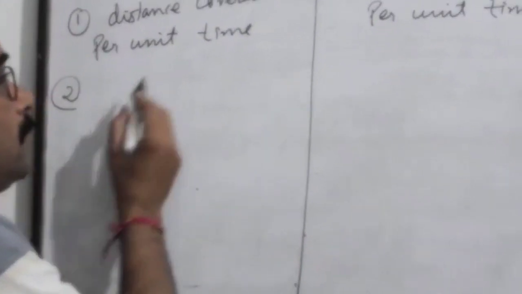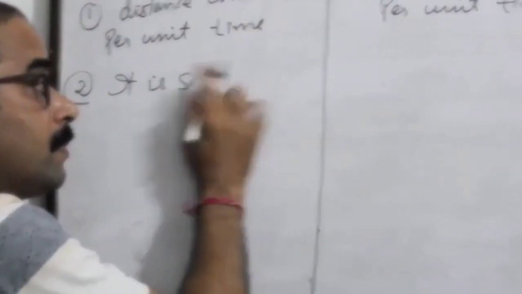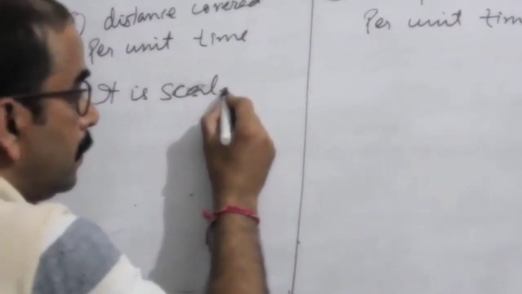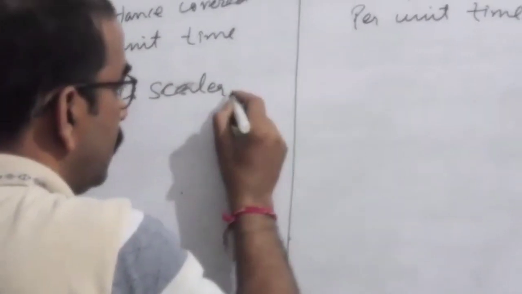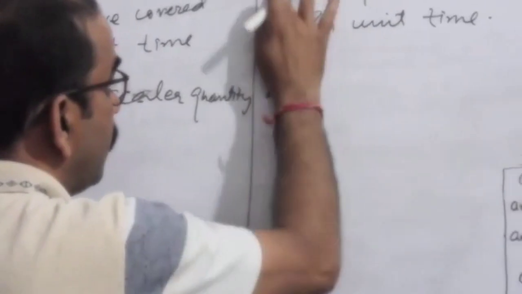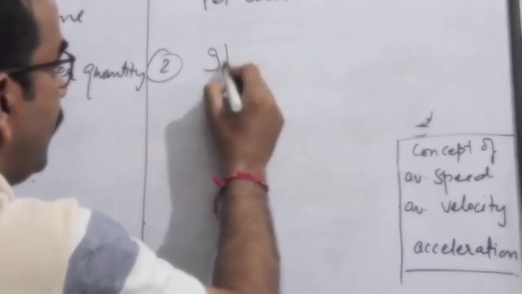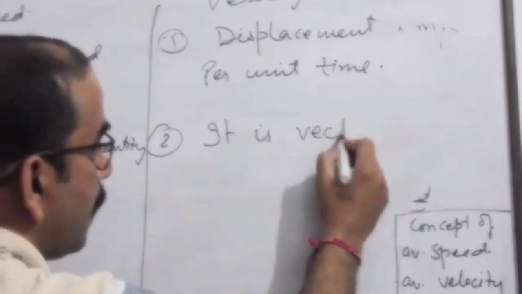Number 2, speed is a scalar quantity and velocity is a vector quantity.